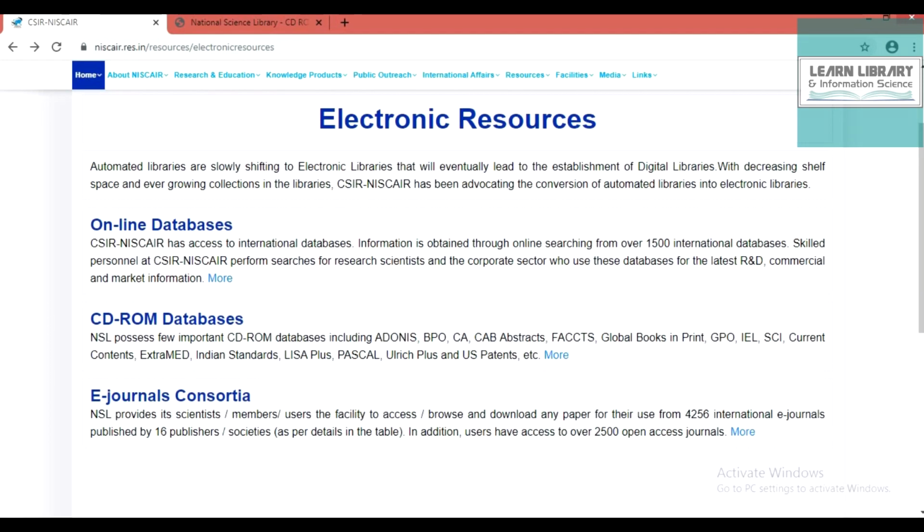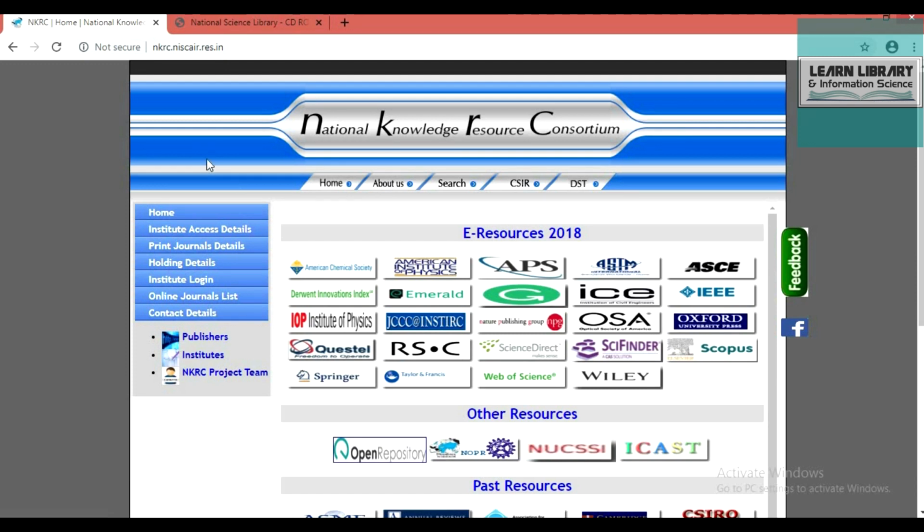Next one is the e-journal consortia. The e-journal consortia is accessed through the NKRC, National Knowledge Resource Consortium. Again you have to access it through the campus, then only you can access the e-journal consortia.